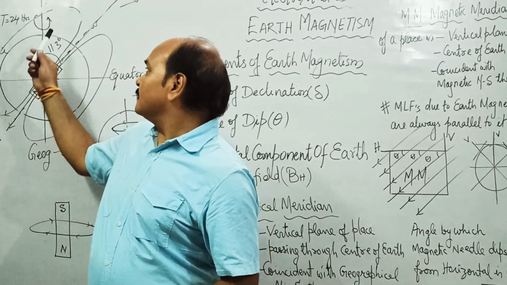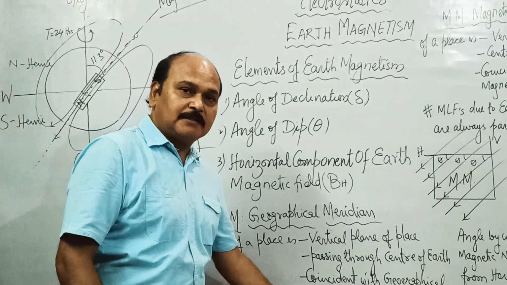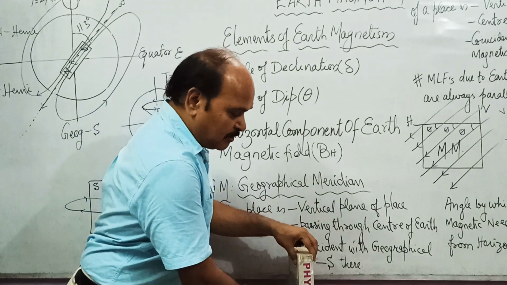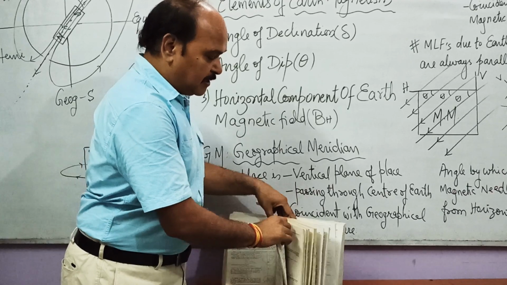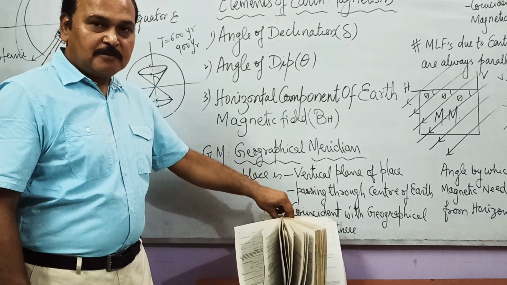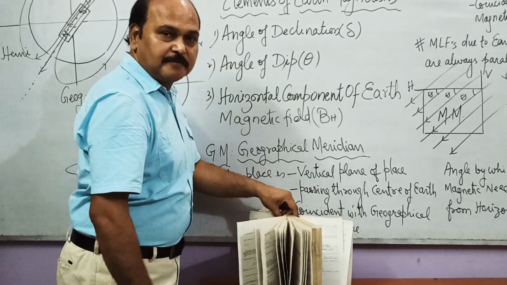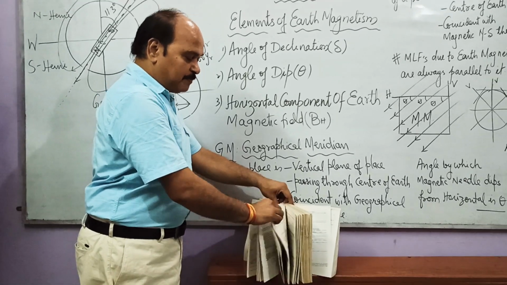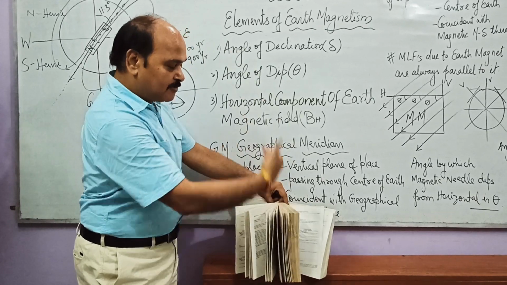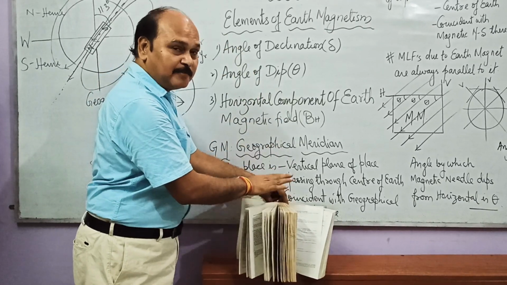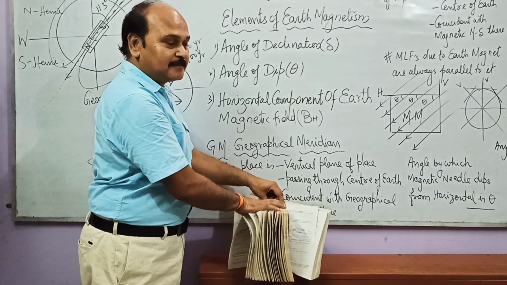This is Earth, this is geographical north-south. Geographical north-south is one of the infinite axes of the Earth. If this happens to be geographical north-south, then how many planes can we make passing through it? There would be an infinite number of planes passing through geographical north-south. This is north, this is south, and Earth is a sphere all around it. All these planes are vertical planes. They pass through the center of Earth, and they all coincide with geographical north-south. So all these are GMs, and these GMs pass through each and every place of the Earth's surface.